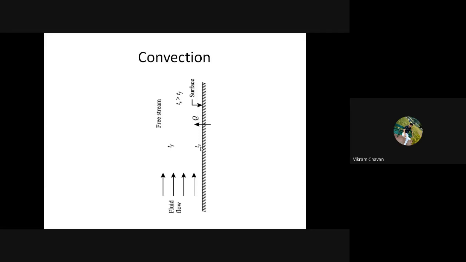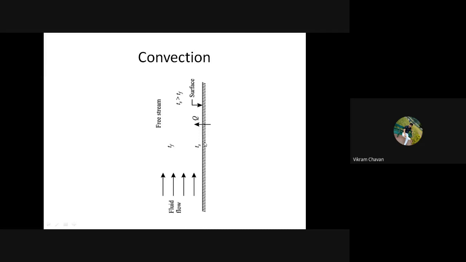So capital T suffix S is the surface temperature of a plate, whereas the surrounding air or the surrounding fluid temperature is capital T suffix F, that is the fluid temperature. The fluid is flowing over this plate naturally because of a density difference.